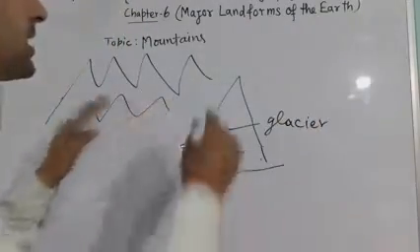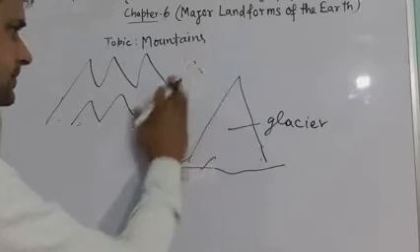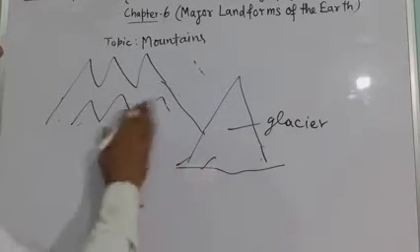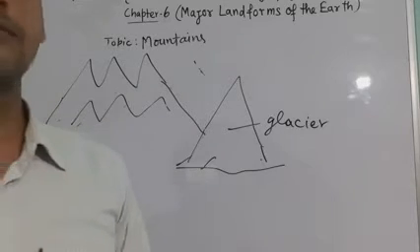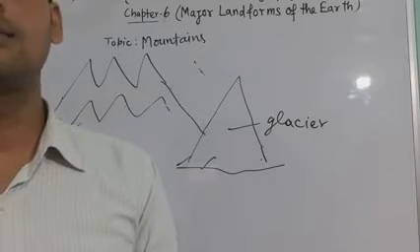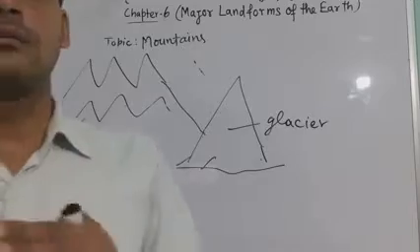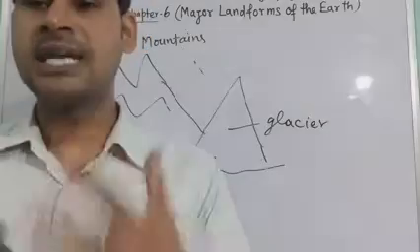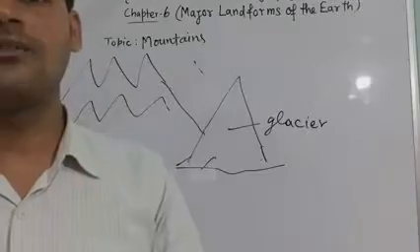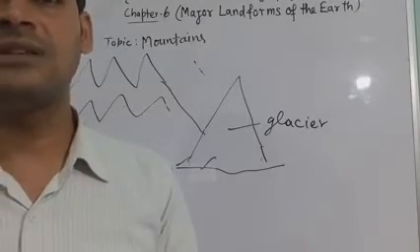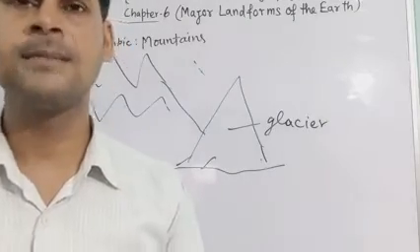So frozen rivers of ice are called glaciers. And these are some mountains you cannot see, as they are under the sea. Because of the harsh climate, fewer people live in the mountain areas.